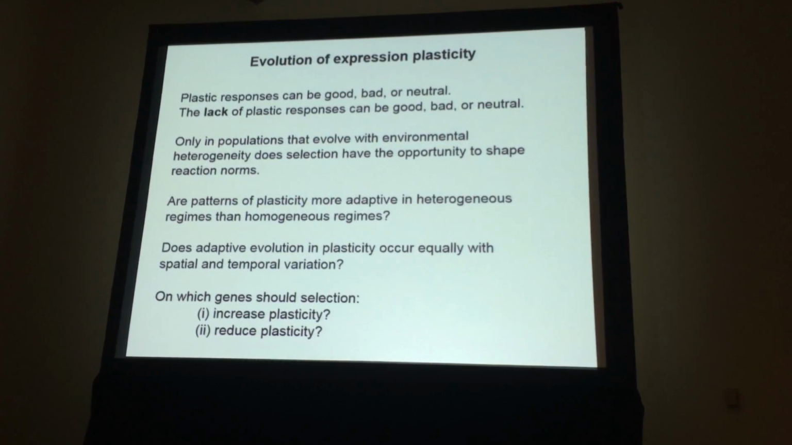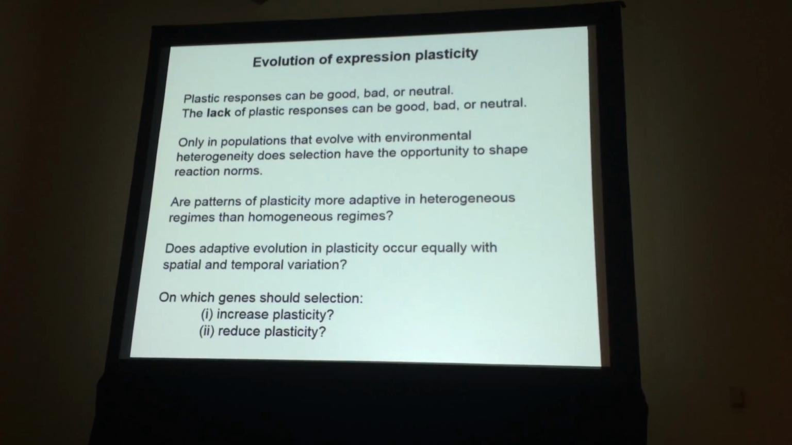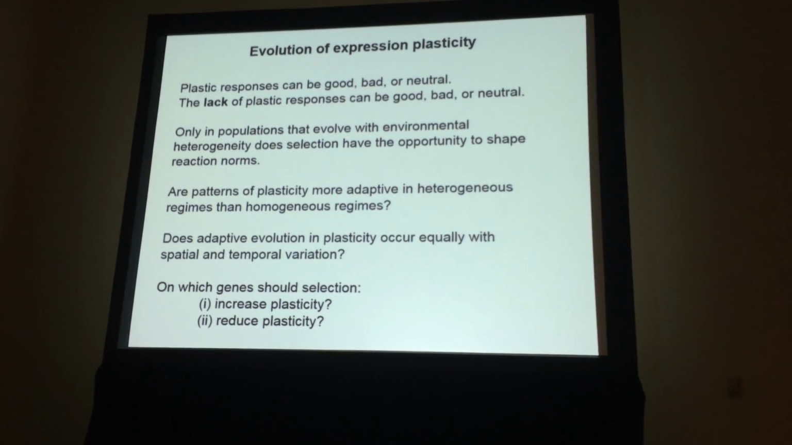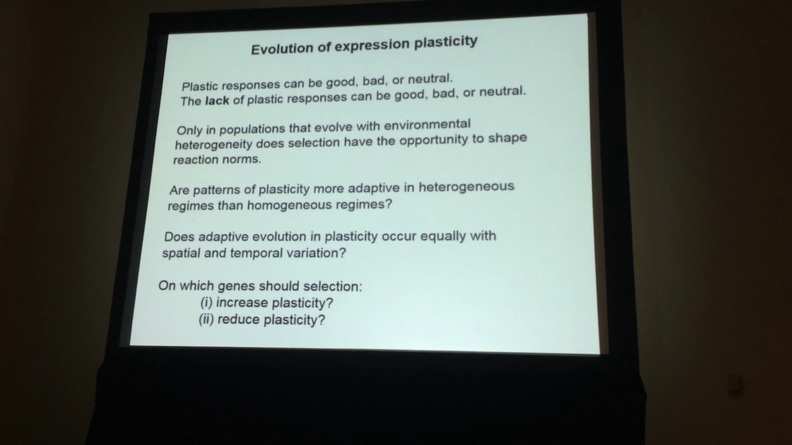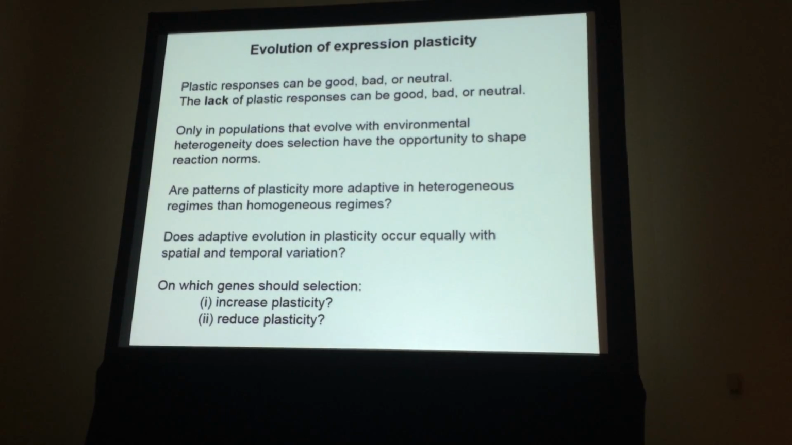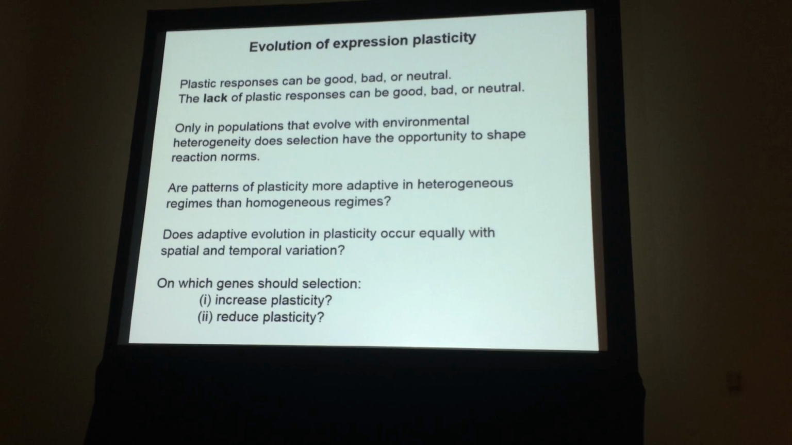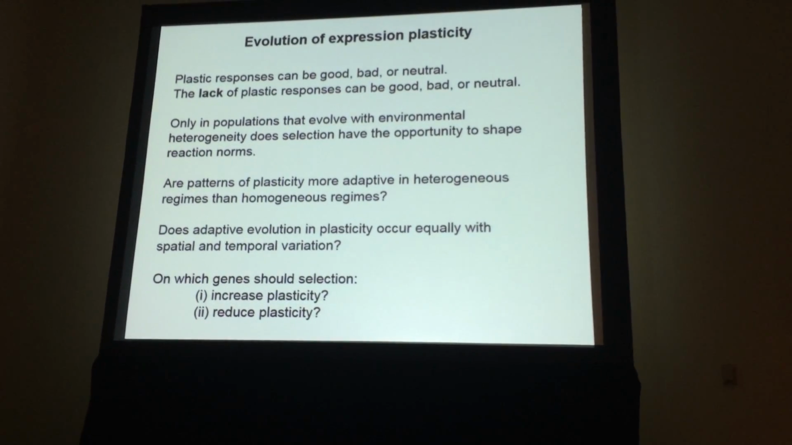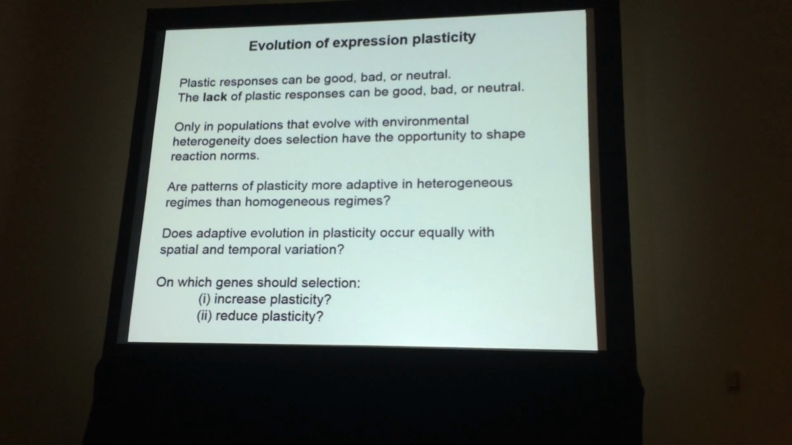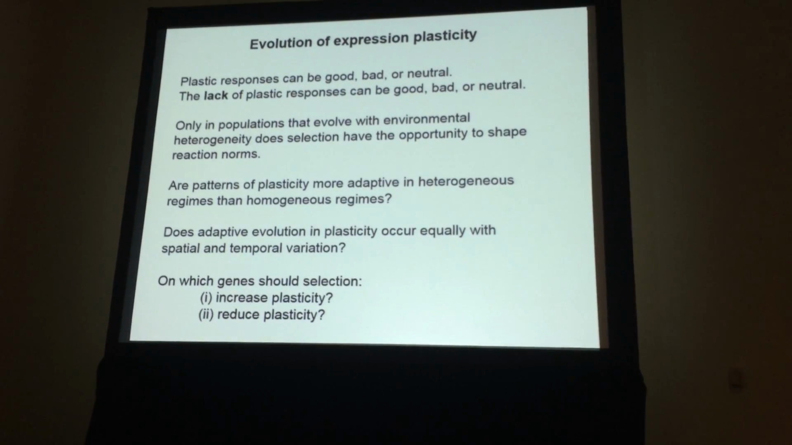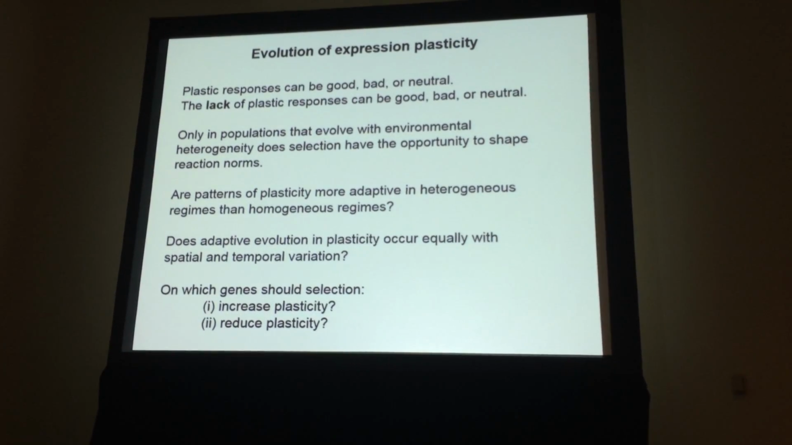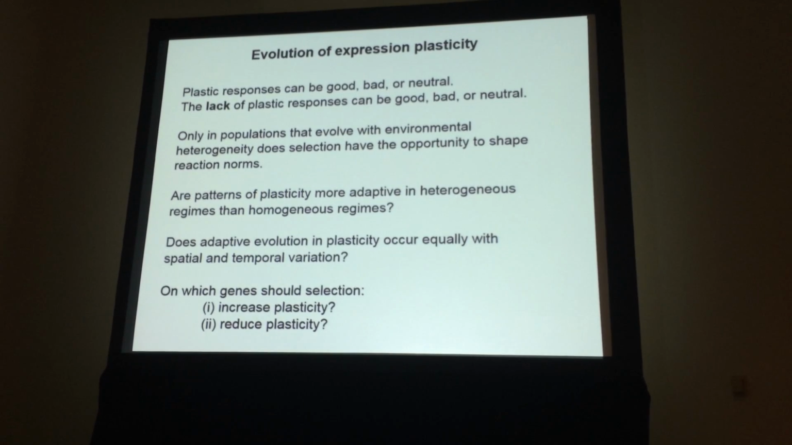For the remainder of the talk, I want to focus on the evolution of plasticity in expression itself. So when a population is first exposed to a novel diet or a novel food, it can have a variety of transcriptional responses, and those plastic responses, some of them might be good, some of them might be bad, and many of them will probably be neutral. And the lack of plasticity at other genes can be good, bad, or neutral. And it's really only in populations that evolve with environmental heterogeneity where selection will have that opportunity to adaptively shape reaction norms. For example, increasing plasticity when it would be good to have different levels of expression in different environments.